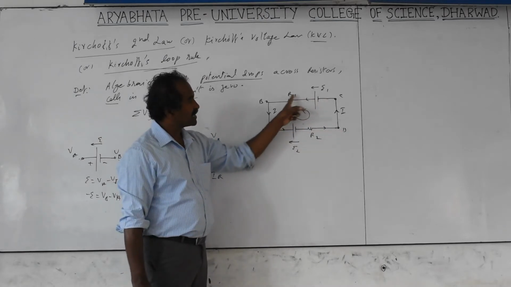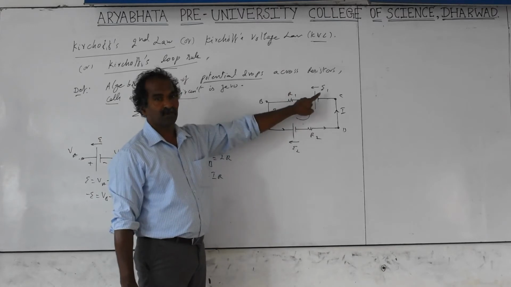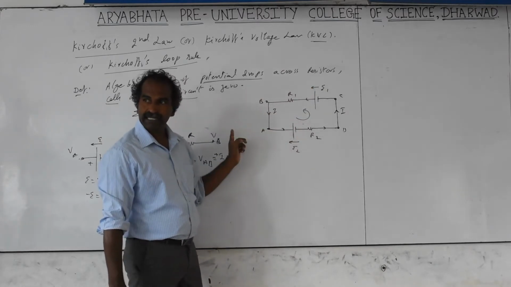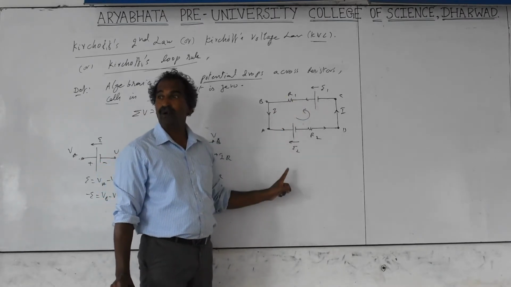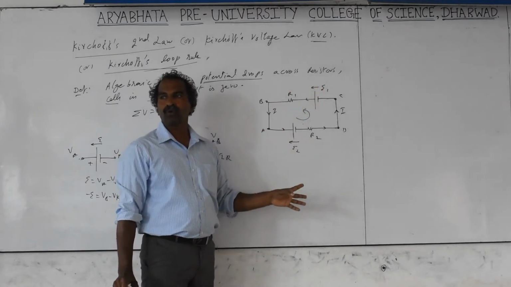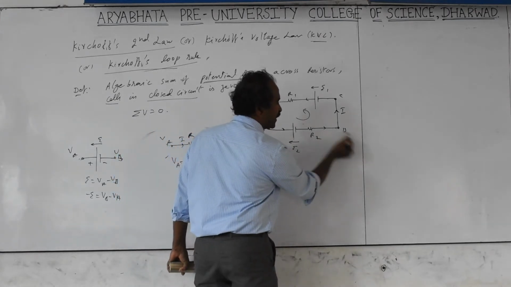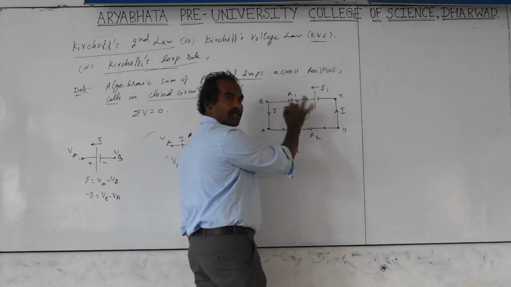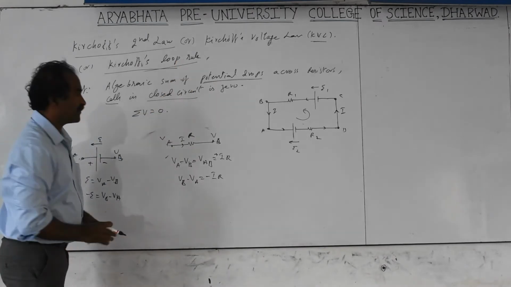If several cells are given with EMFs in opposite directions, the current is in the direction of the larger EMF. If one is 10 volts on the left side and the other is 2 volts sending current in the opposite direction, the resultant current is in the direction of the larger EMF, as 10 volts dominates over 2 volts. So we generally imagine the current direction from high to low. Whatever the circuit diagram, sometimes branches may be given, but you apply the law only to the closed path. Only that path's current you need to consider for Kirchhoff's second law.